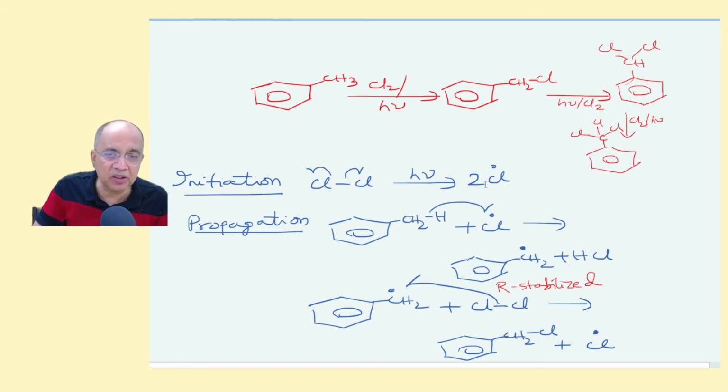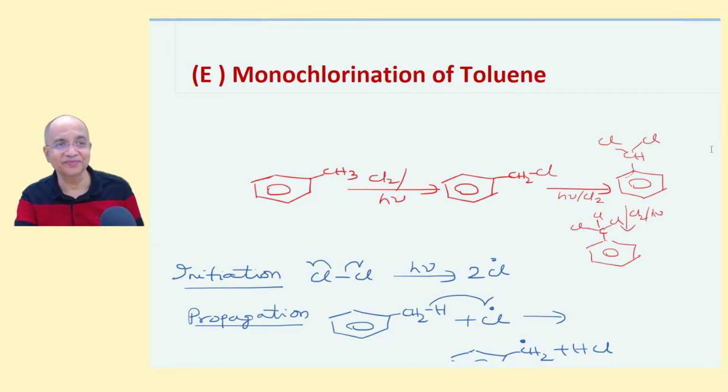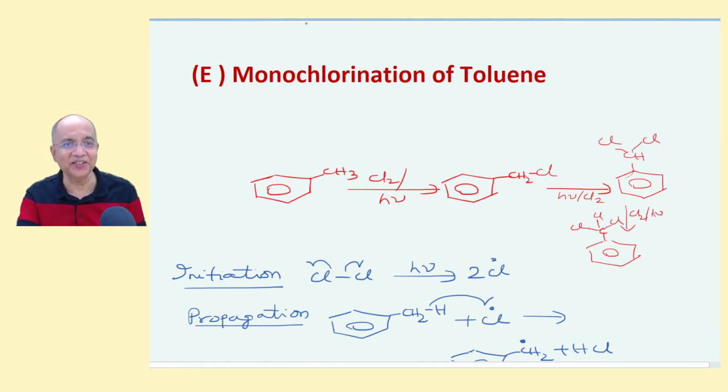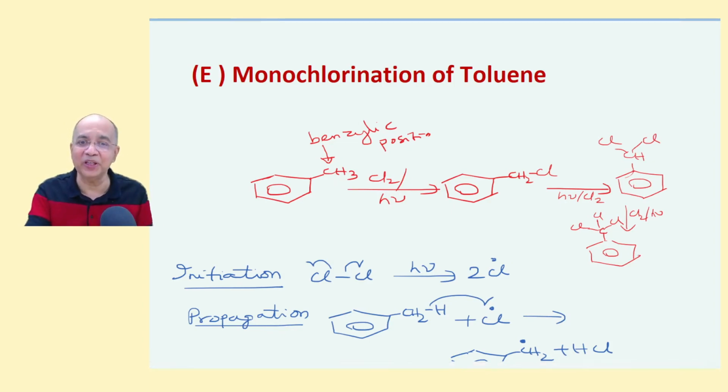As usual, initiation stage, formation of chlorine radical. Then it will abstract a hydrogen atom from the benzylic position, and this is the benzylic position. The carbon atom next to the benzene ring is called the benzylic position, where substitution occurs. Had there been more carbon atoms, substitution would have occurred here only, because the benzylic free radical is highly stable, again due to resonance.